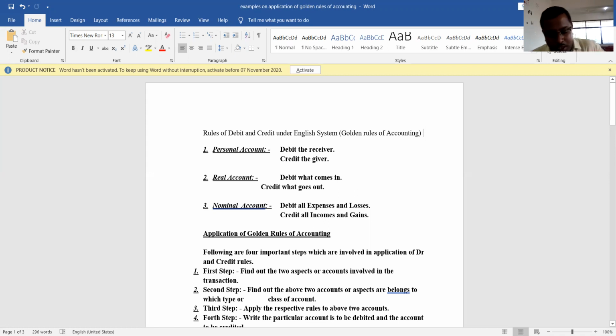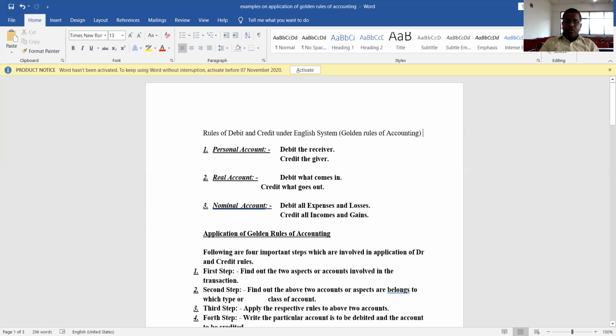Here first one is personal account. As we all know, this account deals with person, firm, institution, or organization, etc. Right? So here the debit and credit rule of this personal account is: debit the receiver, credit the giver. Meaning, if a person is receiving the benefit, debit his account, and if a person is giving the benefit, credit his account.